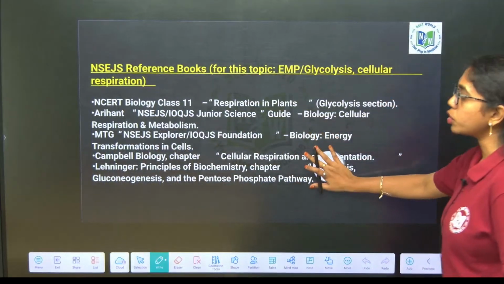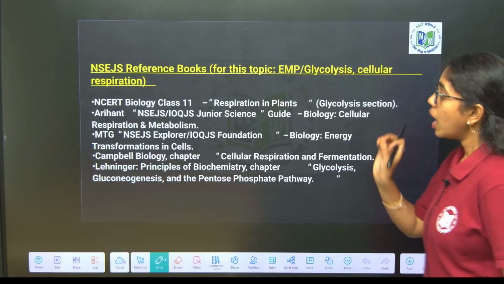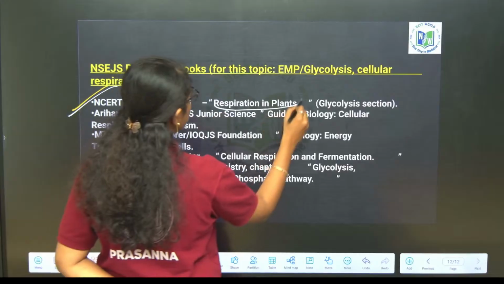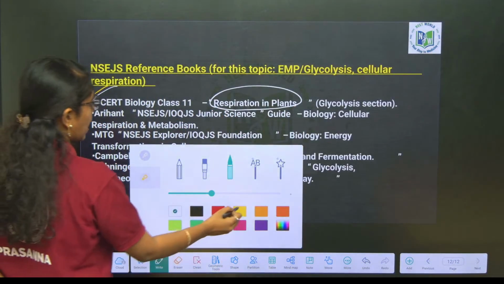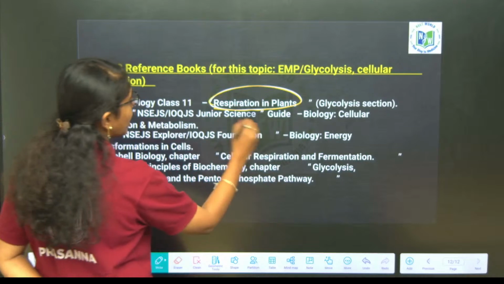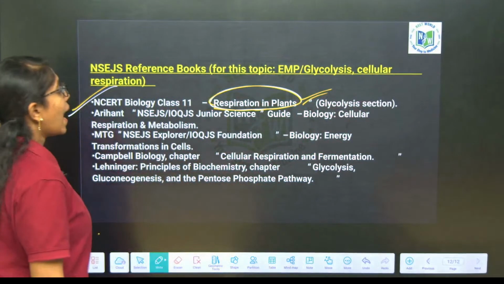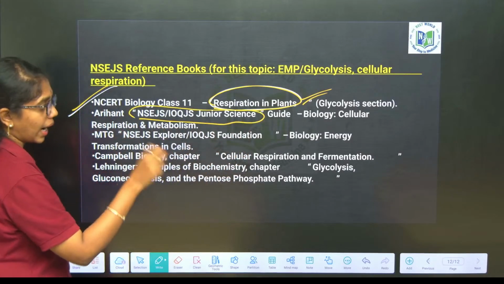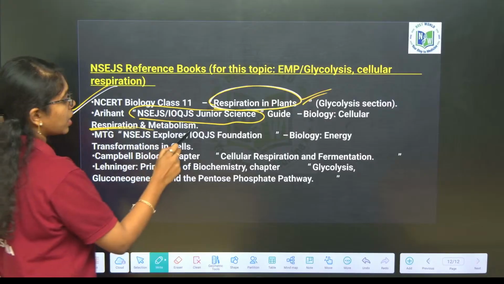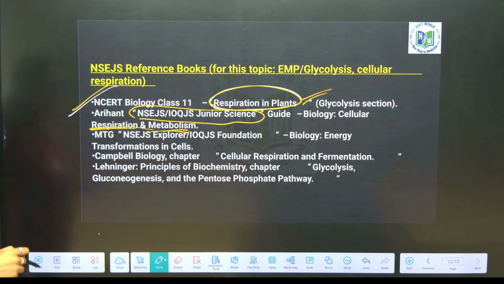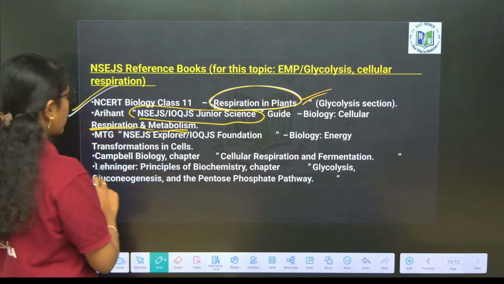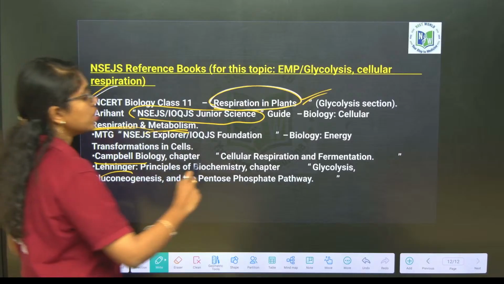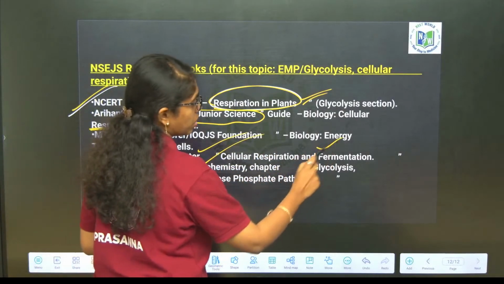What are the best books to cover the physiological concepts? Of course, from NCERT Biology class 11, the best reference chapter is what? Respiration in plants. From NCERT class 11, respiration in plants, the glycolysis section you have to go through. And from Arihant, the NSEJS IOQ JS Junior Science Guide, Biology, Cellular Respiration and Metabolism should be taken. And then standard reference books include Campbell and Lehninger, where the section you have to refer to is cellular respiration and fermentation from Campbell.